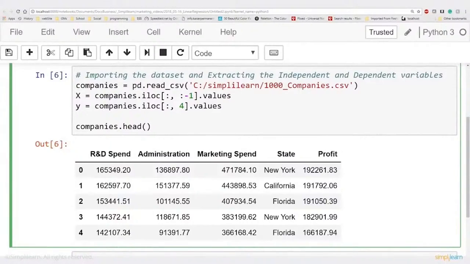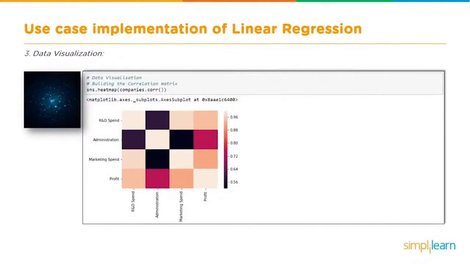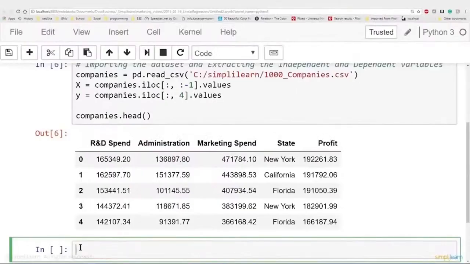So let's flip back here and take a look at our next set of code where we're going to graph it so we can get a better understanding of our data and what it means. At this point, we're going to use a single line of code to get a lot of information so we can see where we're going with this. Let's go ahead and paste that into our notebook and see what we got going.